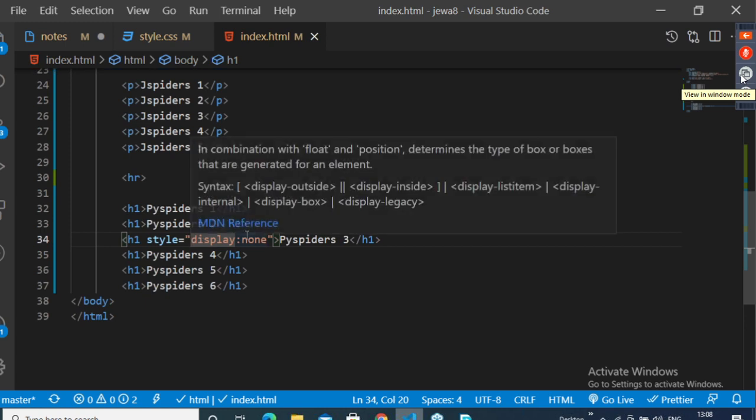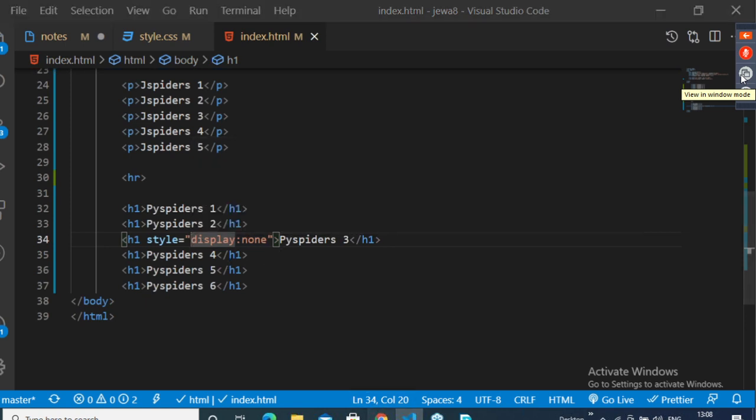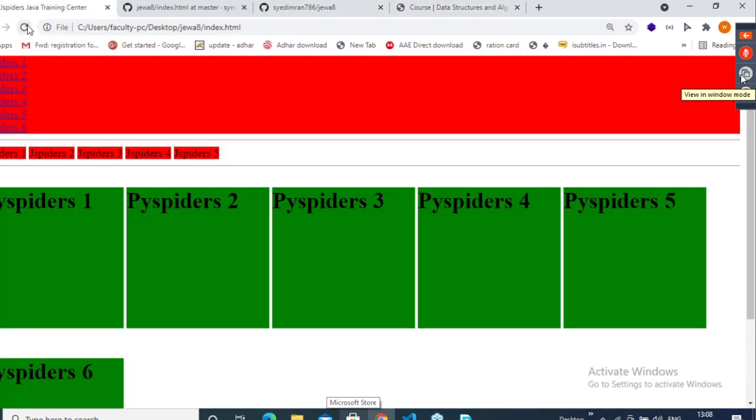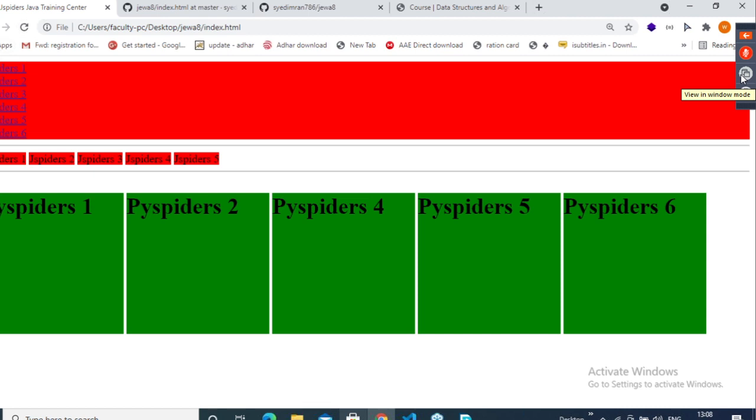Now when you pass display none, the element will be hidden. Observe here, where is it? It's here, guys. Reload it. Is there any error message? So they display it when the user makes a mistake. Dynamically, we require JavaScript for that. Understood?